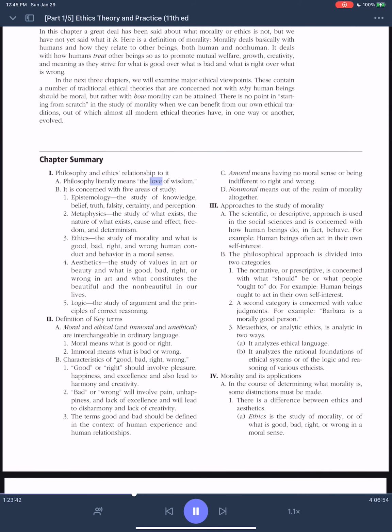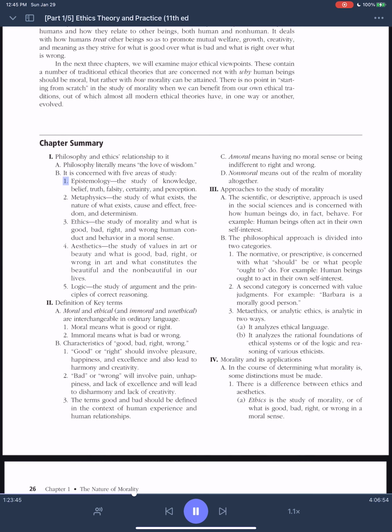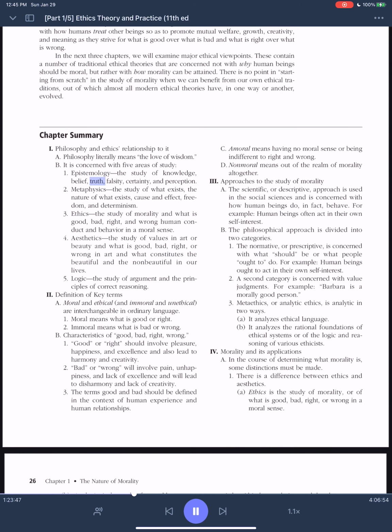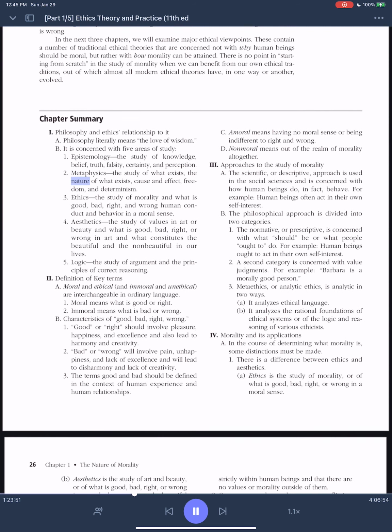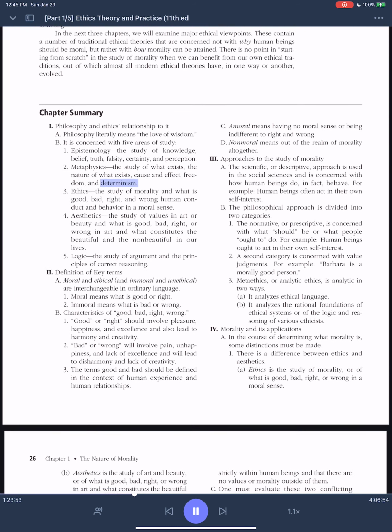A. Philosophy literally means the love of wisdom. B. It is concerned with five areas of study. 1. Epistemology, the study of knowledge, belief, truth, falsity, certainty, and perception. 2. Metaphysics, the study of what exists, the nature of what exists, cause and effect, freedom, and determinism.